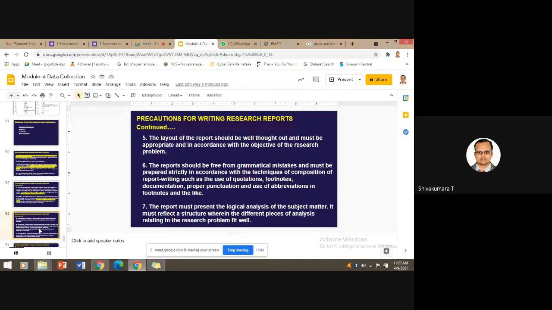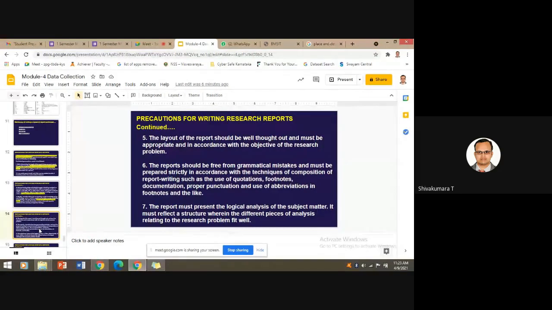If it is possible to use cross references, then you can make use of footnotes. And if you want to highlight a particular statement or attract the reader, you can make use of quotation marks, proper punctuation, and abbreviations. If it is required to make use of them in your report, you can try to include them in the running text, right? This is another caution.